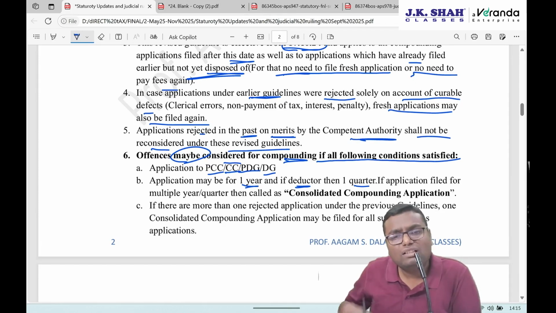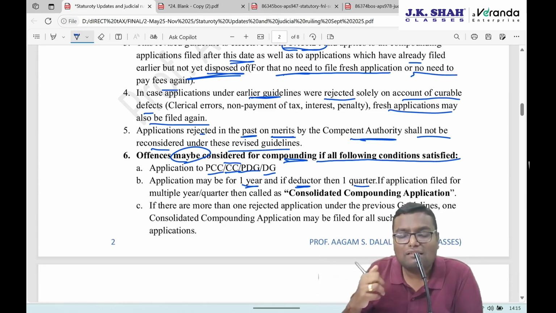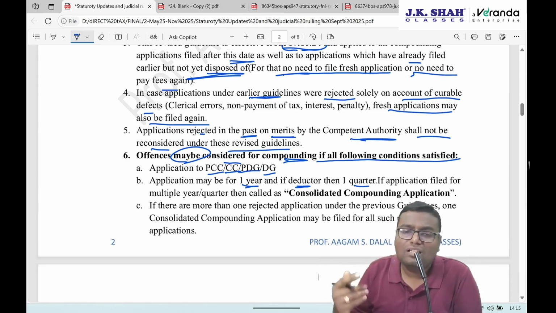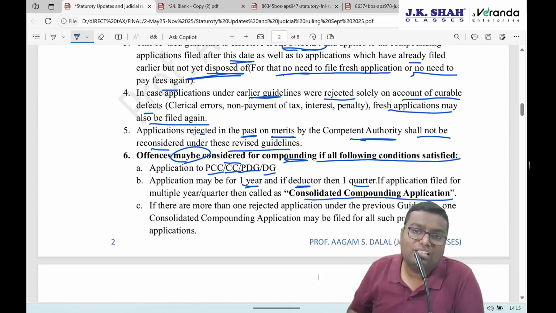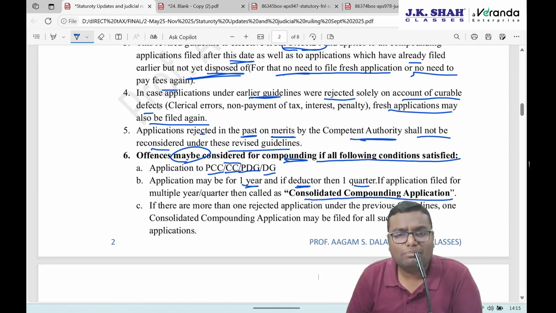Then I can file only one single application for all such offenses, covering more than one financial year, covering more than one quarter. This will be called a consolidated compounding application. So rather than doing different applications, you know that you have committed 3 to 4 offenses, you can do only one single application. And the procedure will become simple, but that will be called a consolidated compounding application. The charges will be higher because more than one offense is there, so fees will be higher.